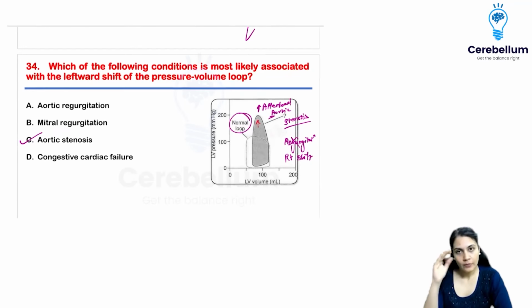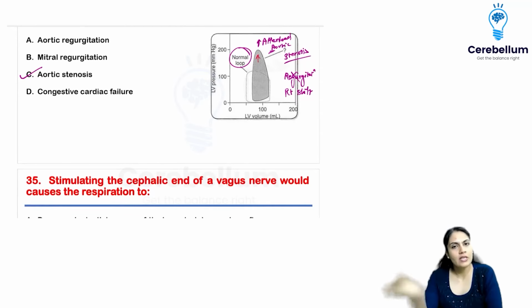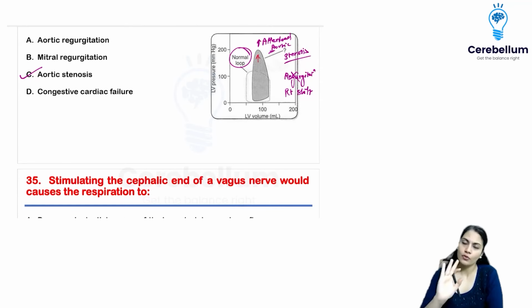In congestive heart failure, the afterload is going to be much lesser because the heart has failed now, right? So please remember, it is going to be aortic stenosis. Just remember whether there is a right shift or not. If there is a right shift, regurgitation. No right shift, no regurgitation, stenosis. If the afterload is increased, aortic condition, right? It is not a mitral condition.